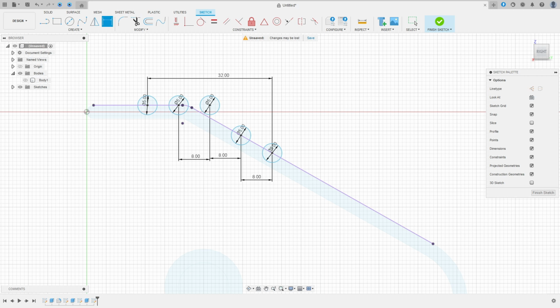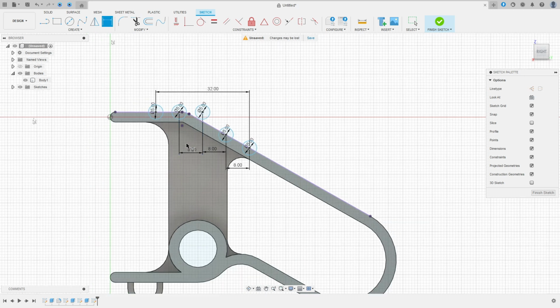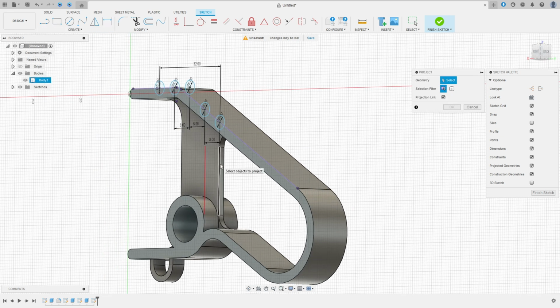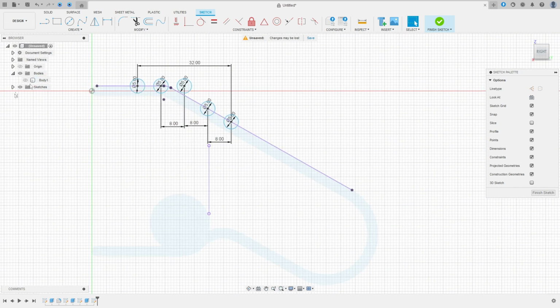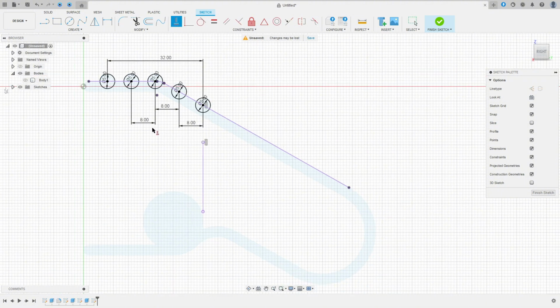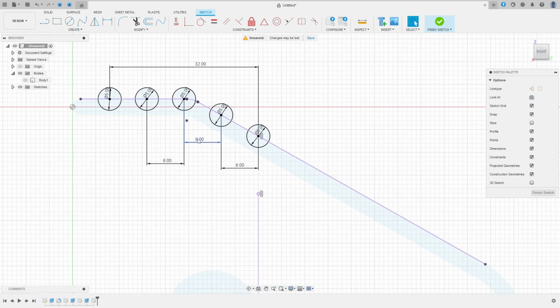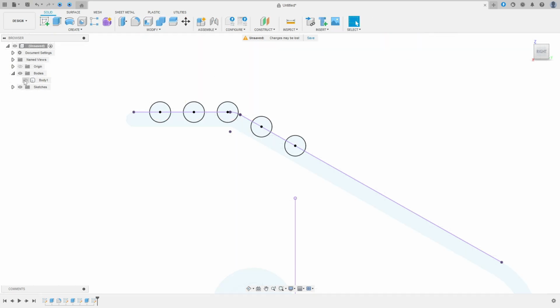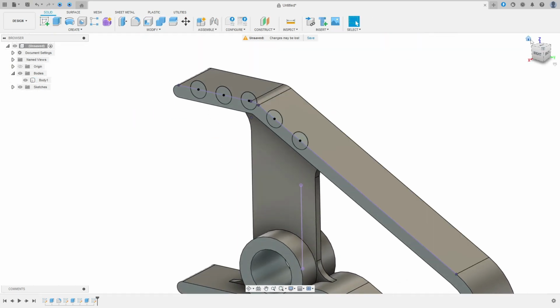So show this body here, go to create project, include project, select this edge here and press OK. Now go to constraint, select horizontal, vertical, select this point and this point here. We made this, okay? And finish the sketch. Show this body here.